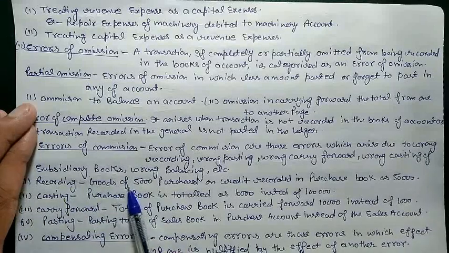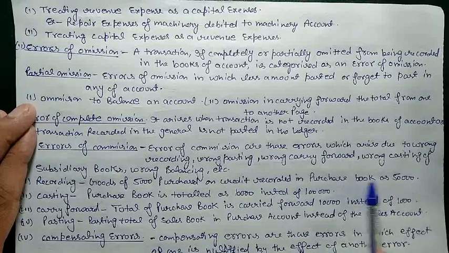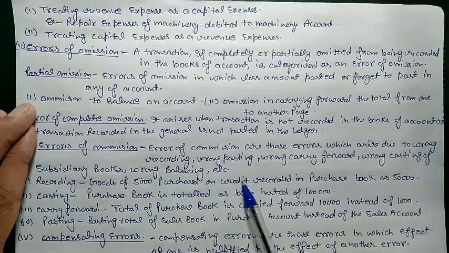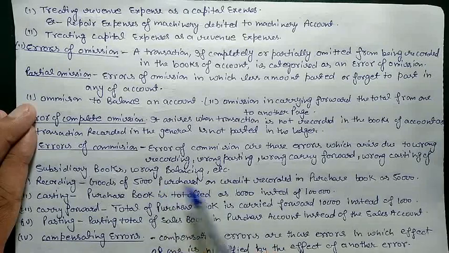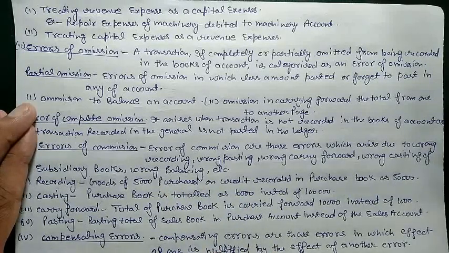Error of recording: goods of 5,000 purchased on credit recorded in the purchase book as 50,000. This is the recording error that we make in the books of journal. We need to record the purchase entry of the amount 5,000, but we recorded it as 50,000. So this is the error of recording.